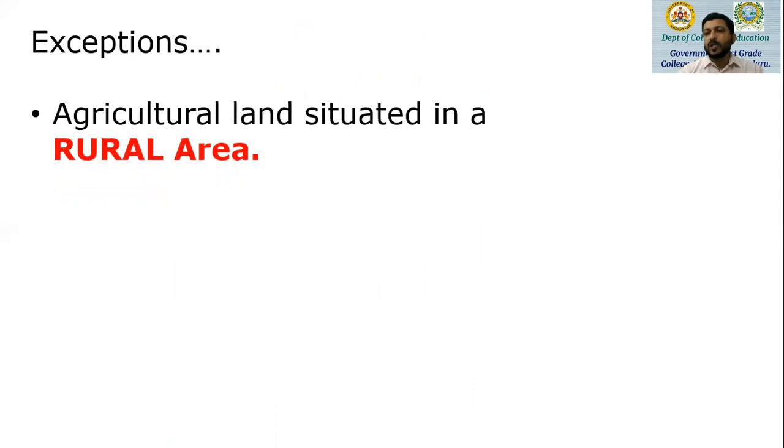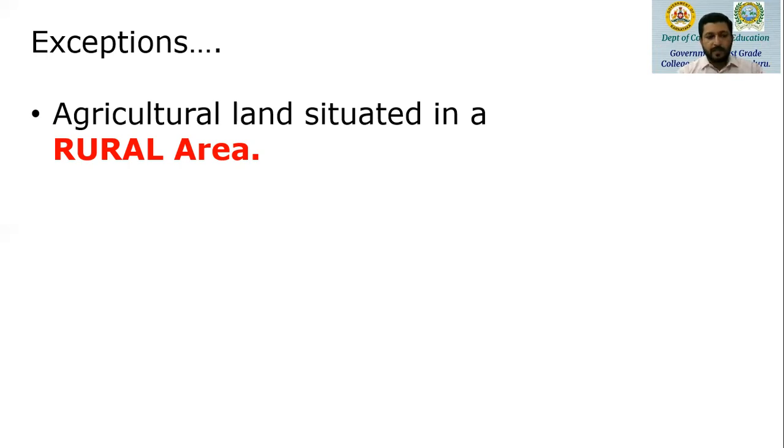Next, we have agricultural land situated in a rural area. The Income Tax Act has defined rural area, with distances of 2 kilometers, 4 kilometers, 8 kilometers, as well as related population. Suppose in the problem it is given that agricultural land situated in a rural area is transferred. That means such agricultural land is not a capital asset and the assessee is not liable to pay capital gain tax. So the words rural area and agricultural land are a very important concept that we have to understand as far as capital assets are concerned.